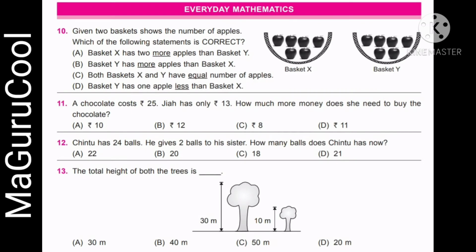The next part, we'll go ahead with the next one. Take a screenshot of this again. Everyday mathematics. Under everyday mathematics section, we have 4 questions here. Given 2 baskets show the number of apples. Which of the following statements is correct? So you can read through the statements. Basket X has 2 more apples than basket Y. Basket Y has more apples than basket X. Both baskets X and Y have equal number of apples, and basket Y has 1 apple less than basket X.